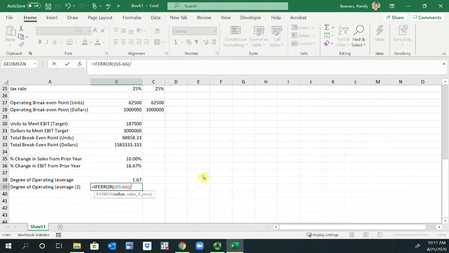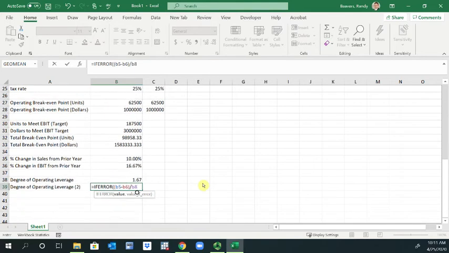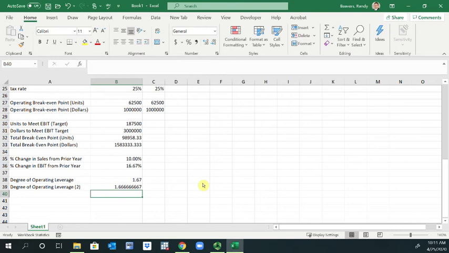And then I'm going to divide that by B8, where B8 is equal to EBIT. Then I'll do comma, and then use the NA function. So comma, NA, parentheses, it takes no arguments, and then hit enter. You can see it's still 1.67 using this methodology. But because I could potentially be dividing by something that's 0, if that happens, I want to put NA instead of getting an error. All right, so those are two ways you can calculate degree of operating leverage.